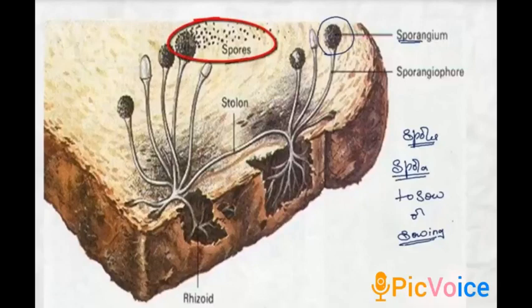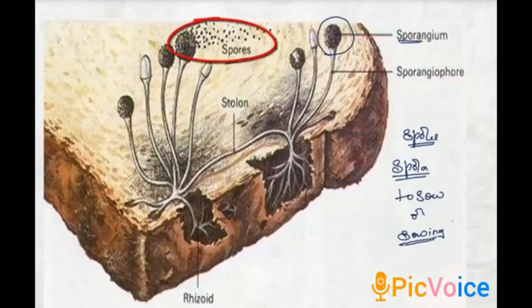After growing for some time, this structure starts developing vertical hyphae, which are called sporangiophores. On top of each sporangiophore, you can see a swollen knob-like structure which is called the sporangium. Inside the sporangium are the seeds of the fungus that are called spores. And these spores are similar to the seeds of plants.